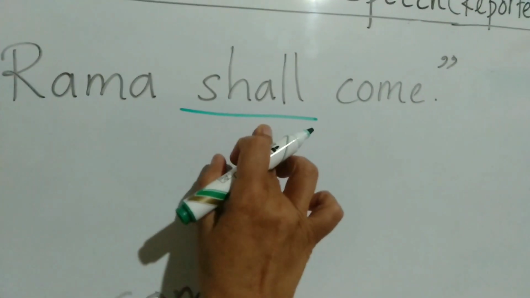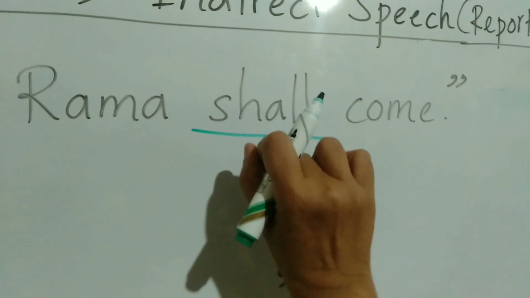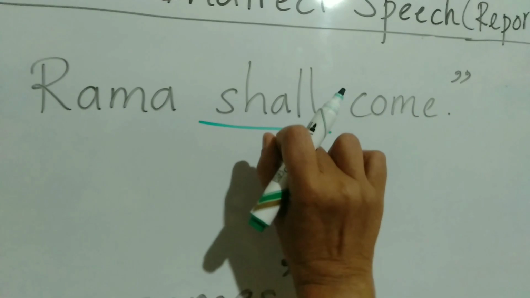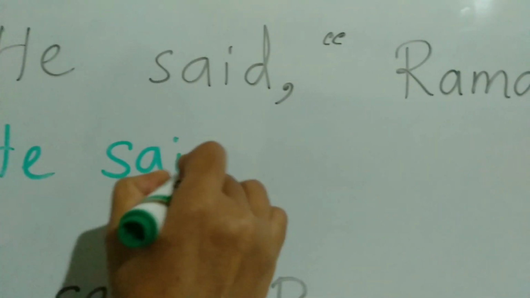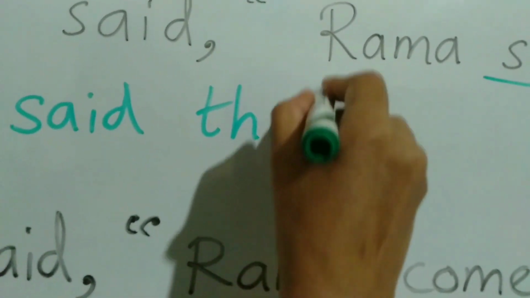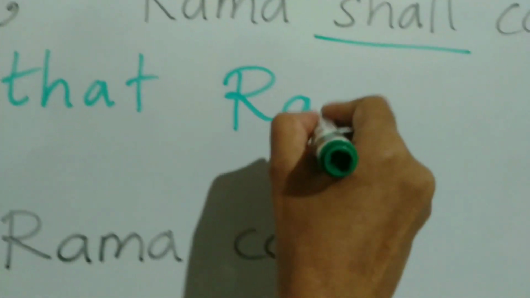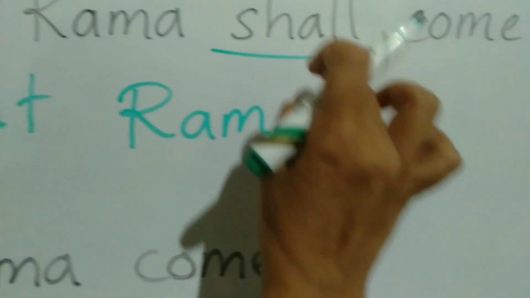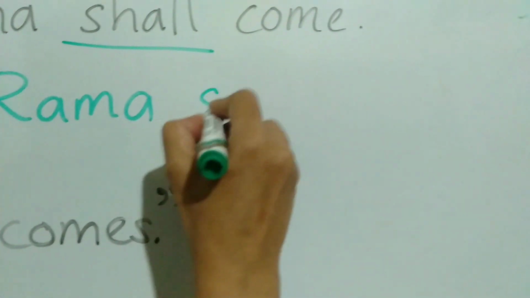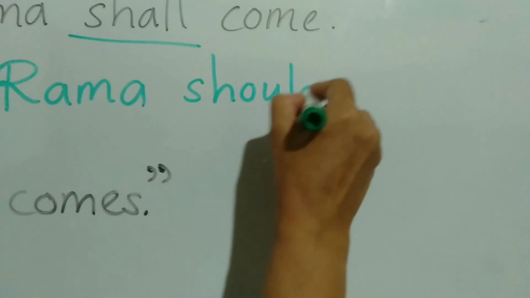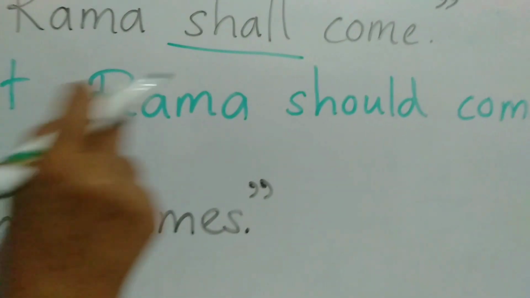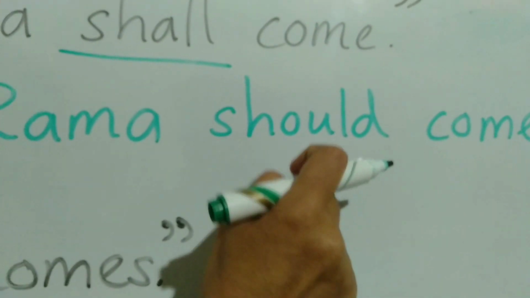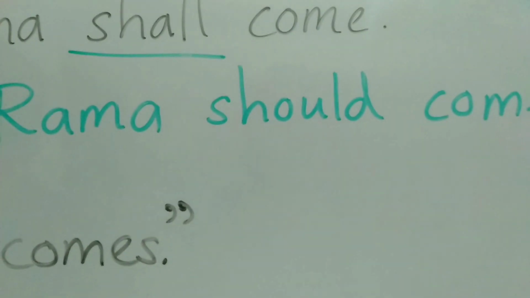I taught you earlier how this verb is changed in indirect speech. We'll try: He said that Rama should come. Shall changes into should, and we remove the inverted commas.